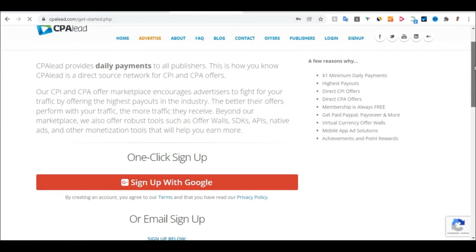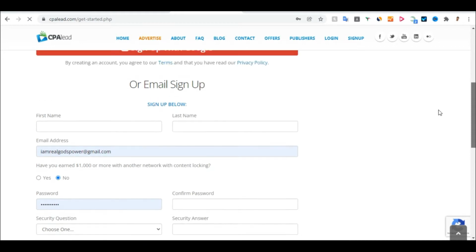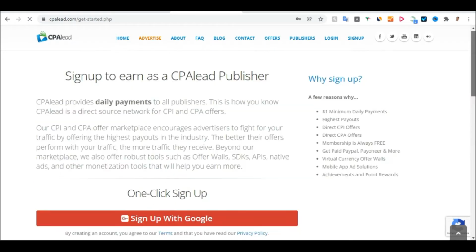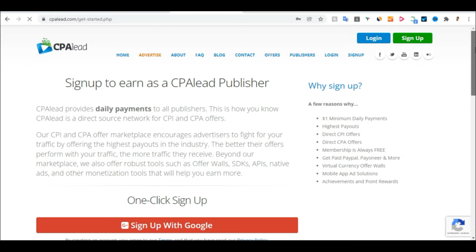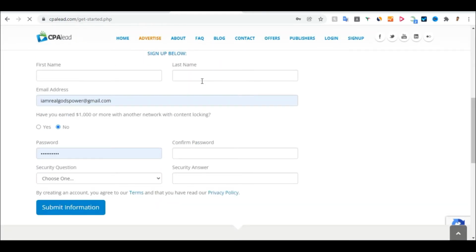So what you have to do is create your account as a publisher, not advertiser. So make sure you create your account as a publisher. This is a publisher account. What you need to do here is to come down, enter your first name, last name, email address, and say whether you have earned more than 1,000 with another network with content locker. You can decide if you have done that, yes or no.